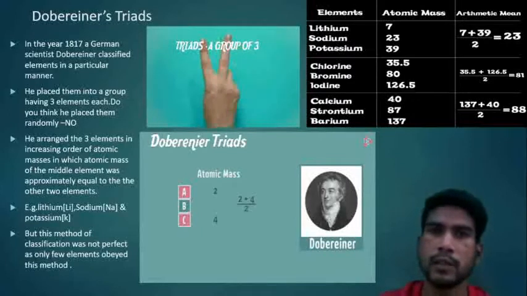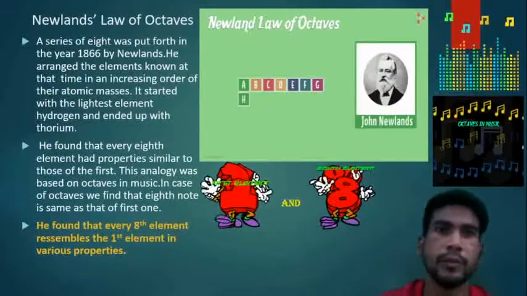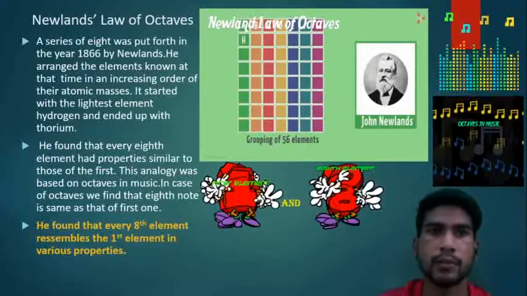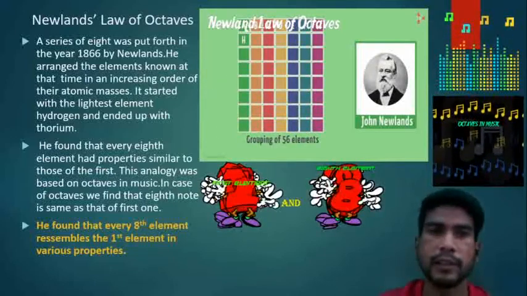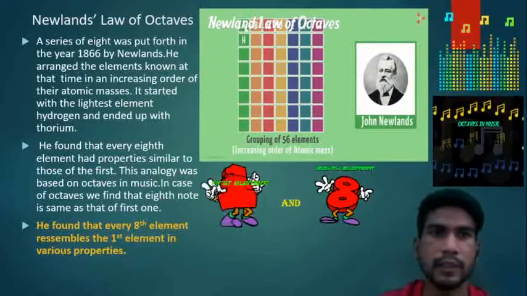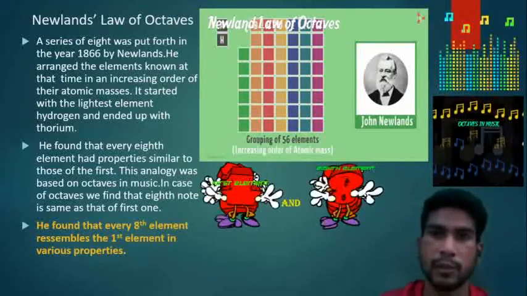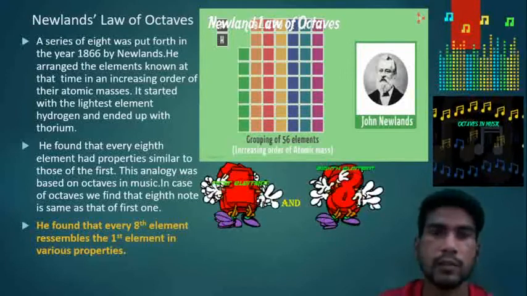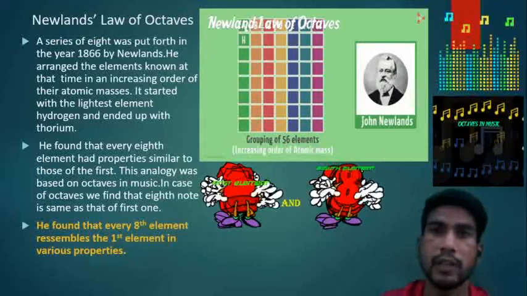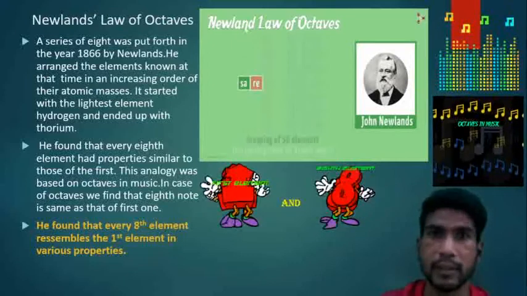Another method of classification was done by Newlands. Newlands' law of octaves, a series of 8, was put forth by Newlands in the year 1866. He arranged the elements known at that time in increasing order of their atomic masses. He started with the lightest element, that is hydrogen, and ended with thorium, the heaviest element of that time.